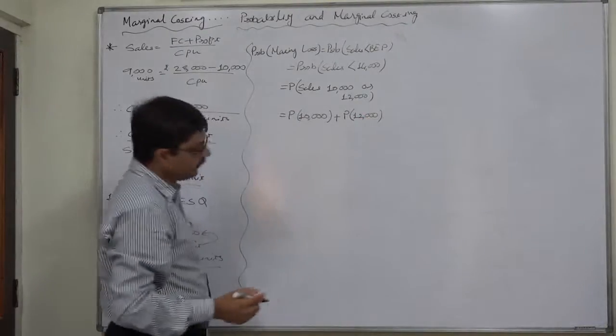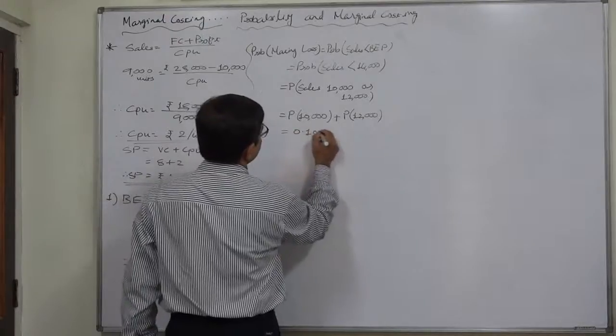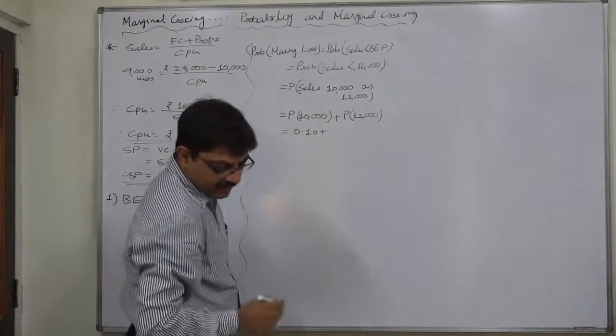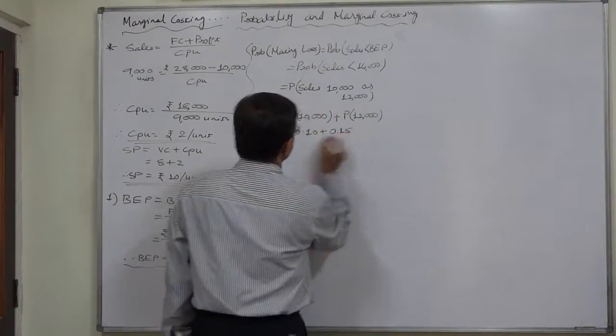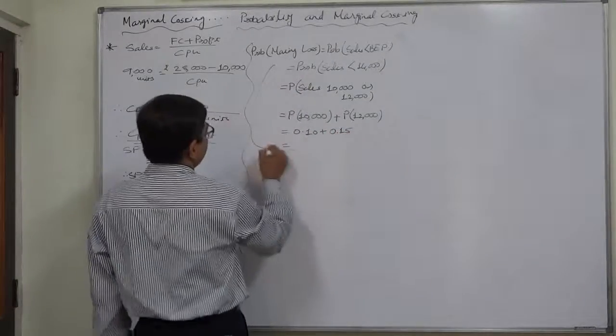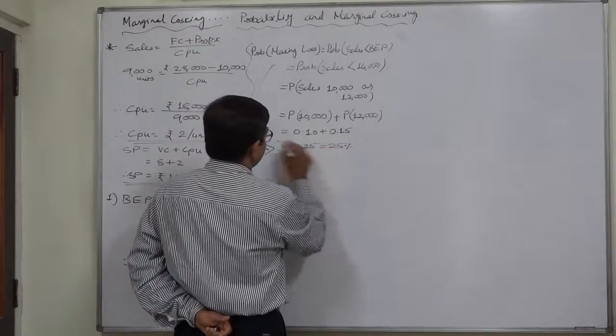Now the probability of 10,000 units is given to be 0.1 in the probability distribution given in the question, and the probability of sales of 12,000 is 0.15. So the probability of making a loss comes to 0.25, or 25%.